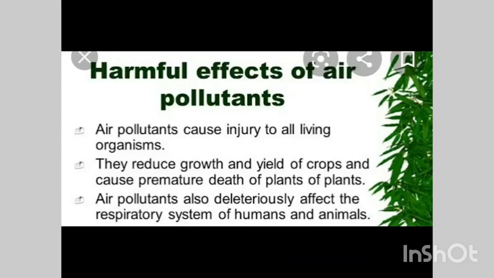Now some effects of air pollution on living things. Air pollution harms all kinds of plants and animals. It can damage your lungs and cause respiratory diseases such as asthma. So air pollutants cause injury to all living organisms. They reduce the growth and yields of crops and cause premature death of plants. It can also damage the eyes and skin of people living in the region. If people are exposed to polluted air for a long period of time, then their heart and kidneys also get affected. Air pollutants also adversely affect the respiratory system of humans and animals.